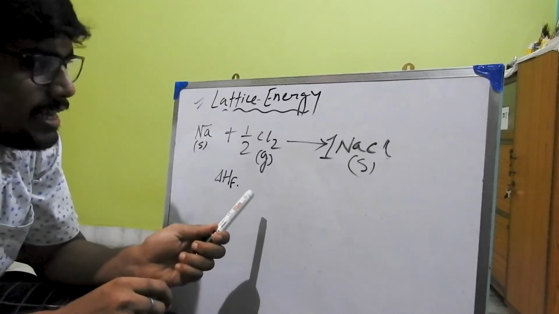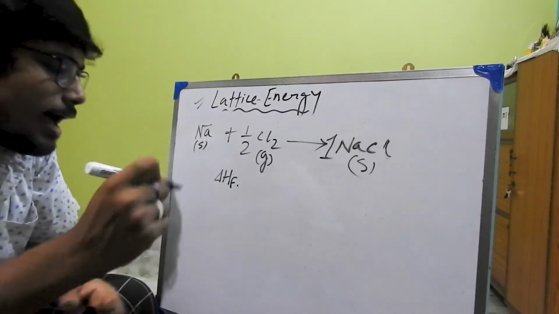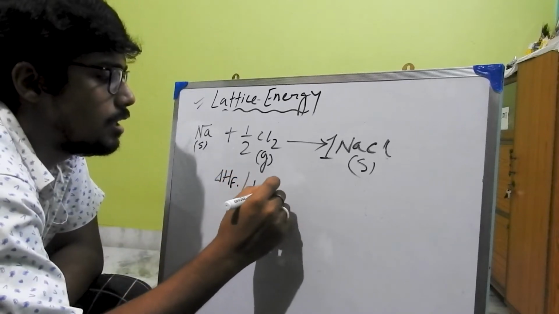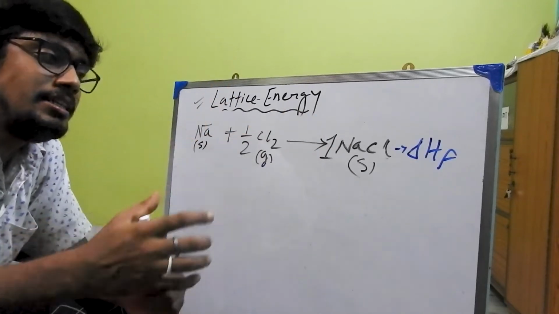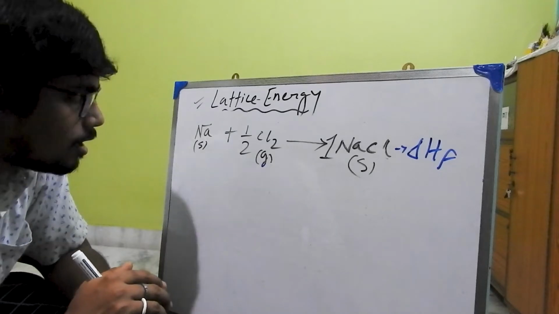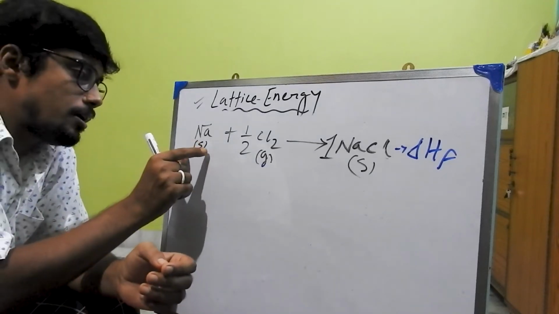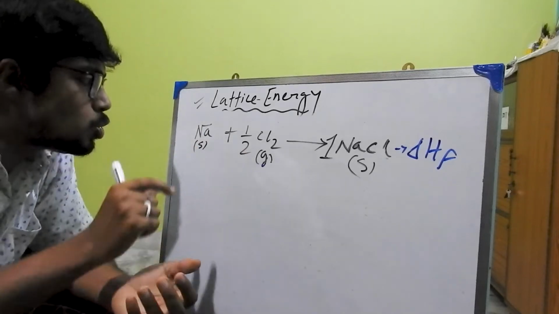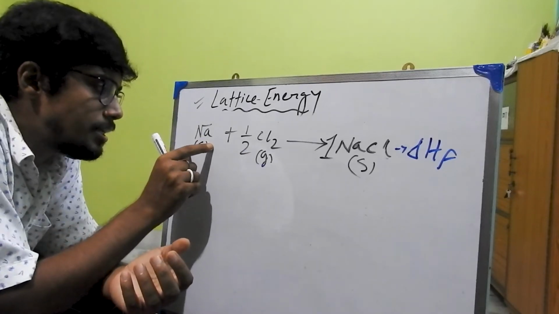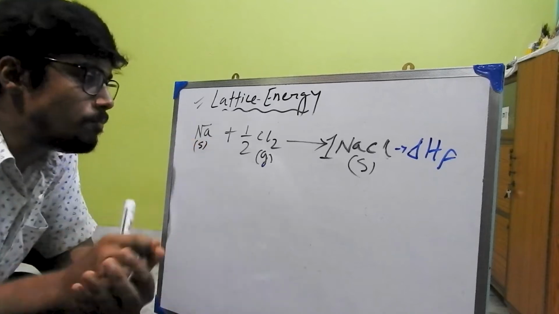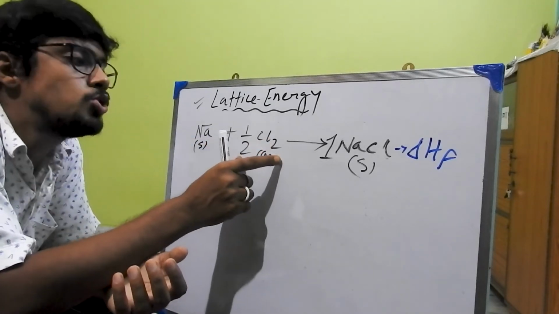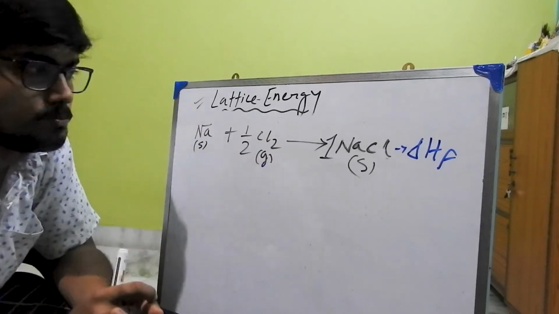So lattice energy and heat of formation are different. Okay, an amount of heat is released from its elements, which are in the pure and stable form. Sodium in the solid state is in the pure and stable form. Chlorine, which is in gaseous state, is also in pure and stable form.